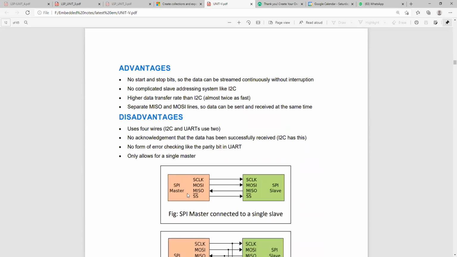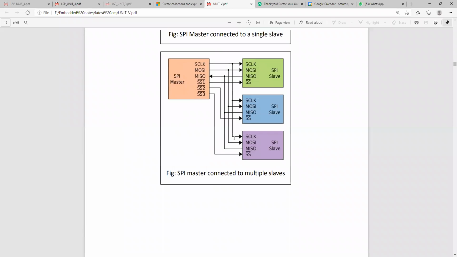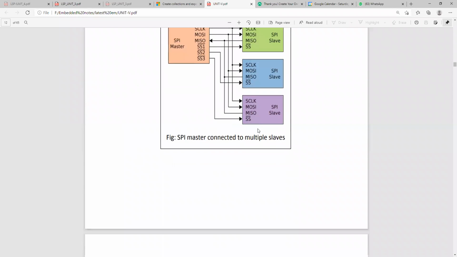Here you can see one master, multiple slaves. So having only a single master is a disadvantage. In UART there is no master and slave, in I2C one master, one slave, and in SPI a single master with multiple slaves. So that is the disadvantage across these three different protocols.